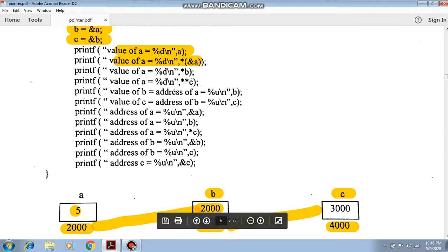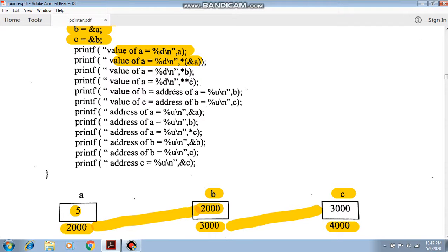The value of a is 5. Again the value of a, this is another syntax we already discussed in our previous lecture. When you put the asterisk before the ampersand, it indicates the value at the specified address. Similarly *b, where b means &a, again the same syntax.